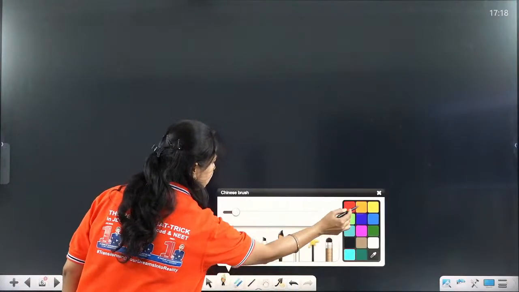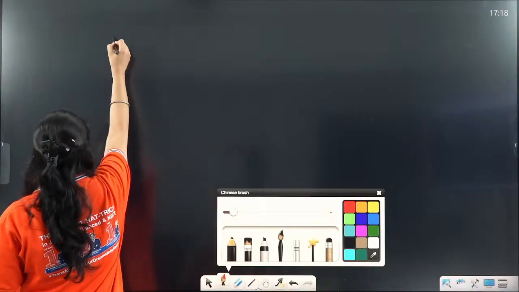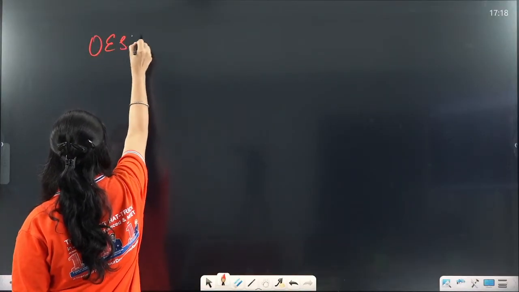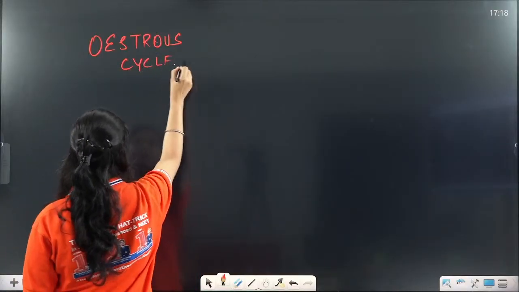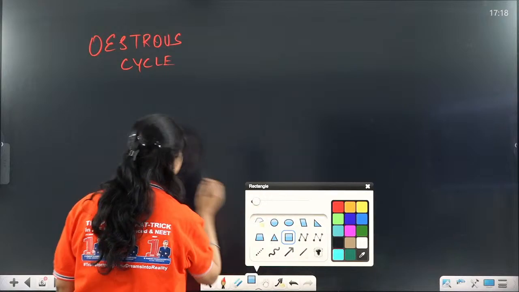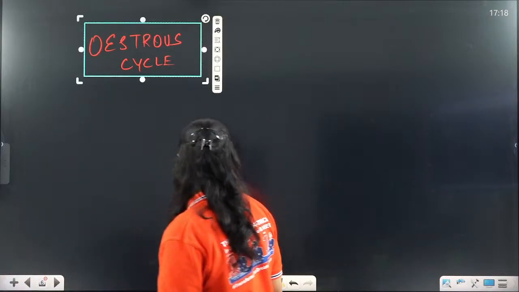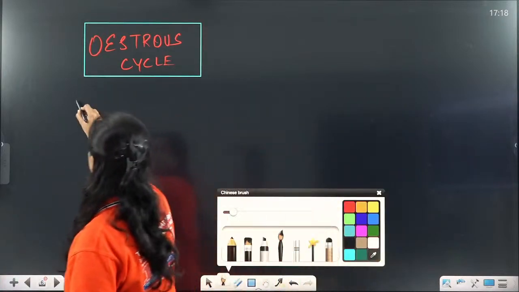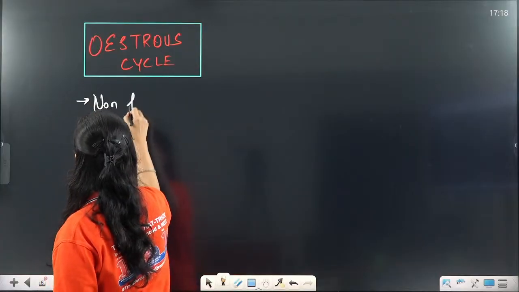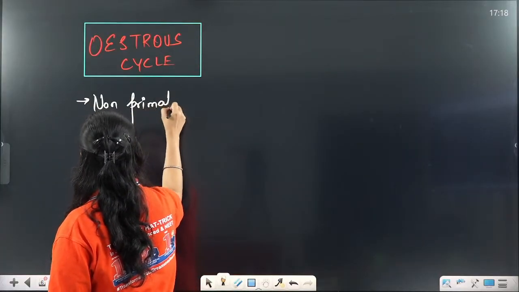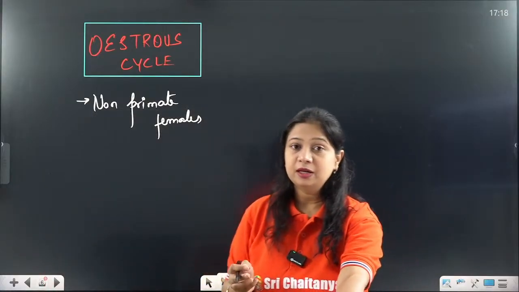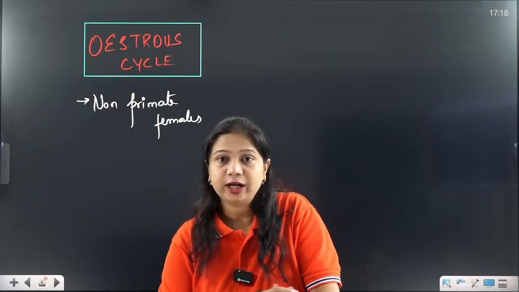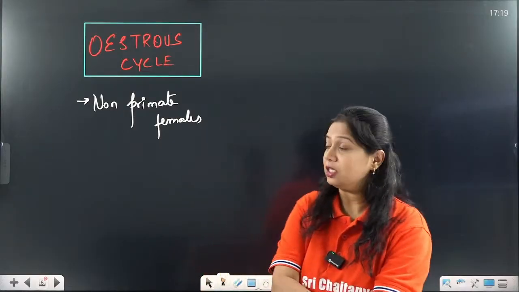Now what is the estrous cycle? What is the difference between the estrous and menstrual cycle? So estrous cycle is the characteristic feature of all the non-primate females, and in case of non-primate females, the endometrial shedding in the estrous cycle does not take place.